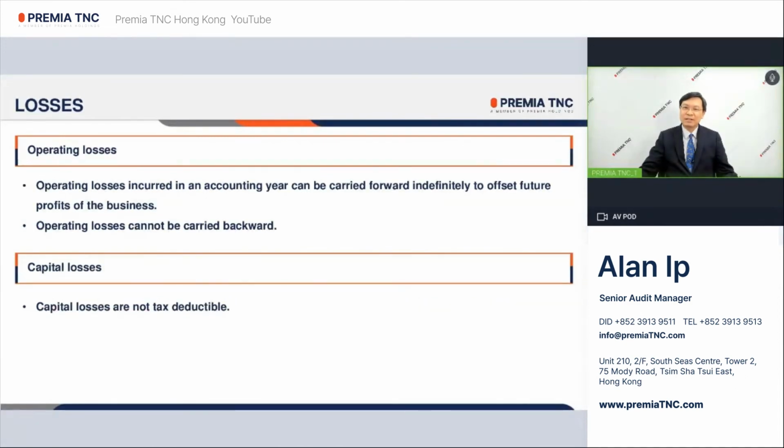Losses. Operating losses incurred in an accounting year can be carried forward indefinitely to offset future profits of the business. However, operating losses cannot be carried backward. Besides, capital losses are not tax deductible.